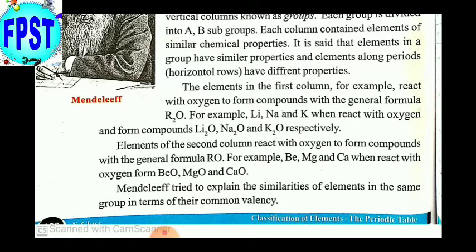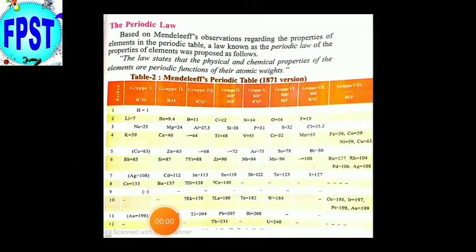Mendeleev tried to explain the similarities of elements in the same group in terms of their common valency. He tried to explain the properties of the elements on the basis of their valencies. We know that the properties of the elements depend mainly on the valency. So his assumption is correct, but his basis, that is atomic weight, is wrong. That's why his periodic table failed in some aspects.